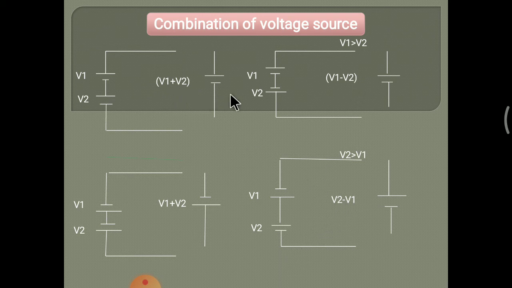For three conditions, positive negative source is used. Here V1 and V2 are the same, so V1 plus V2. Here V1 is greater, so V1 minus V2. Here V2 is greater, so V2 minus V1. And here V1 and V2 are the same but negative positive, negative positive. So here only the sign changes and the value is added, V1 plus V2. This is the combination of voltage source.